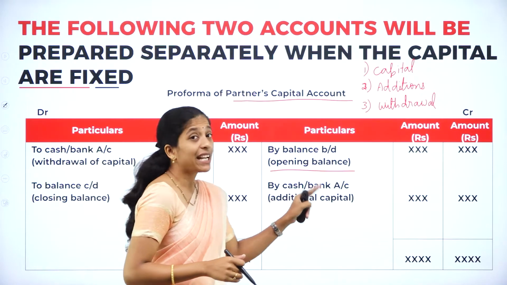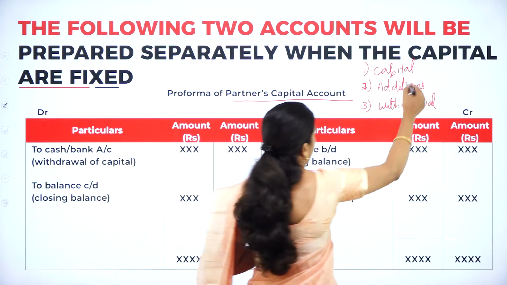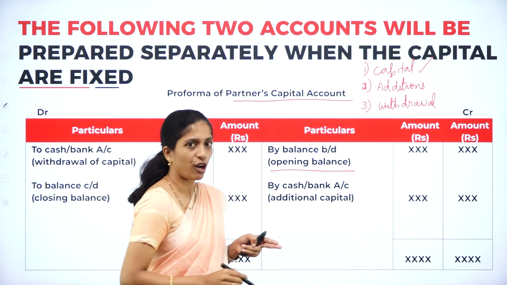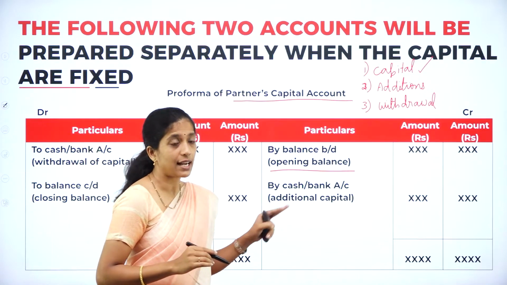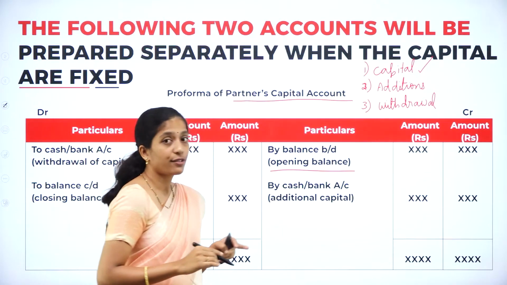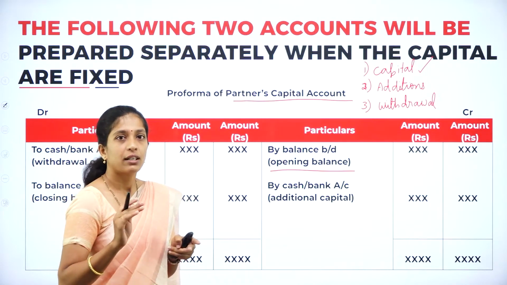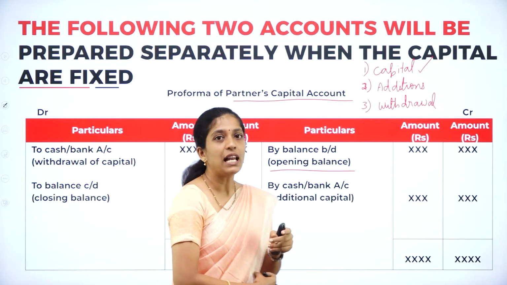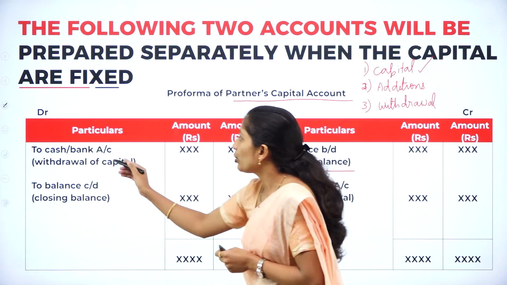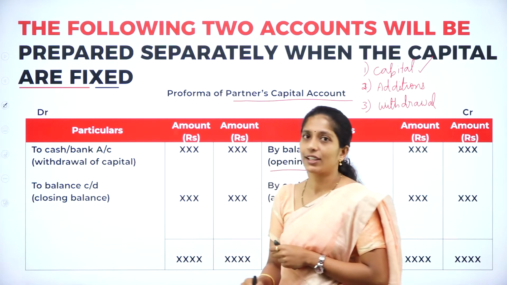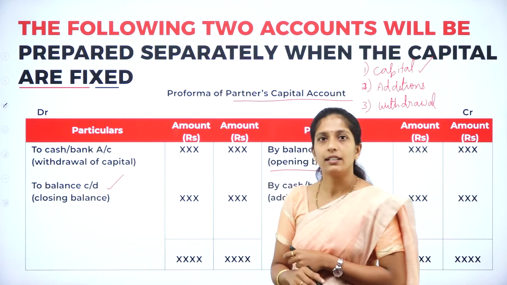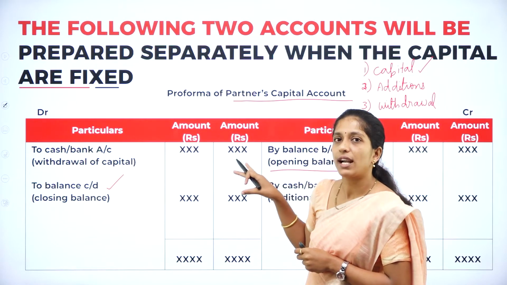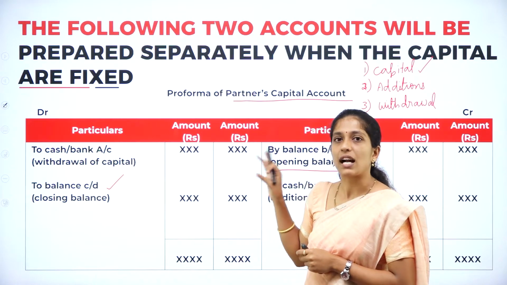Next is by cash or bank. So you have recorded capital as by balance brought down, and if there are any additions, how do you record them on your credit side? By cash or bank, that is for additional capital. Clear? And if there is any withdrawal, how do you record it? To cash or bank, withdrawal of capital, and the balancing figure will be to balance carried down. So these are the only few items which have to be recorded in partner's capital account.